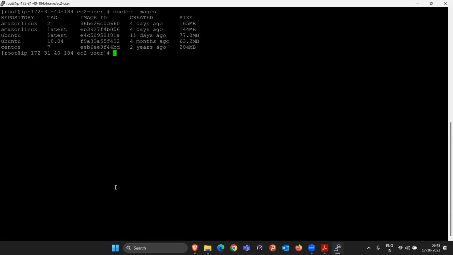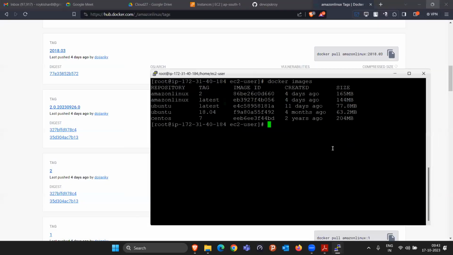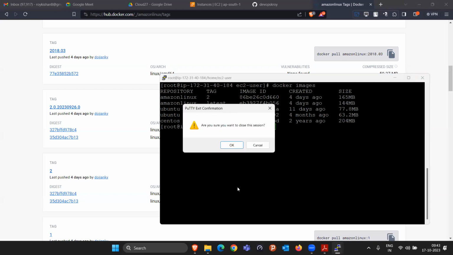There are so many images available. These are the images we just saw, Amazon Linux 2 and Amazon Linux 3. Okay, so let's stop up to here. Just practice up to here, and then tomorrow we'll discuss how to create our own image. Okay, thanks a lot. Thank you.